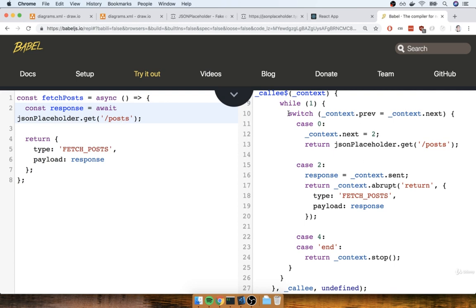Inside of here, you'll see a switch statement, and you'll see that it has case 0 and case 2 right here. There are some other cases, but I just want to focus on case 0 and case 2 for right now. Notice how in case 0, we return the result of calling jsonPlaceholder.get. And then in case 2, we're going to eventually return something that looks like our object that we actually care about, the action that we want to eventually send off to all of our different reducers.